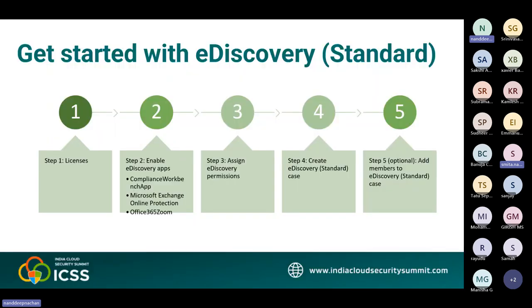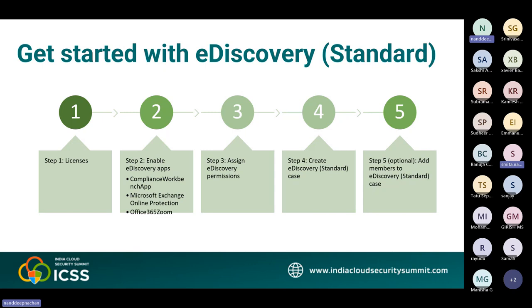Step one is to verify and assign the appropriate licenses. The Microsoft Purview eDiscovery capabilities are included with Microsoft Purview. The licensing requirements may vary, even within the capabilities, depending on the configuration option. Step two is to verify that the required eDiscovery apps are enabled.